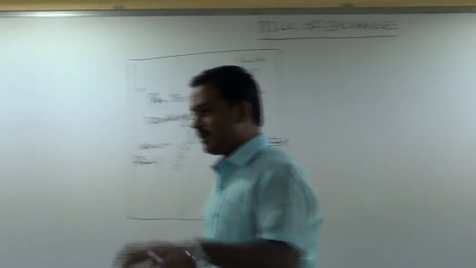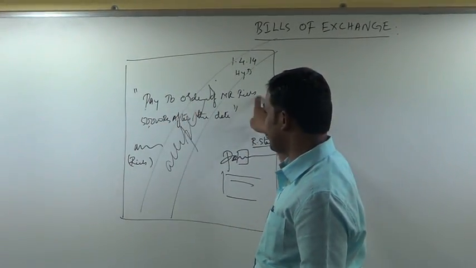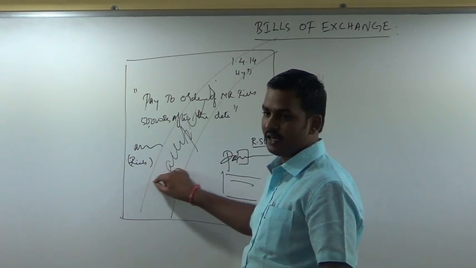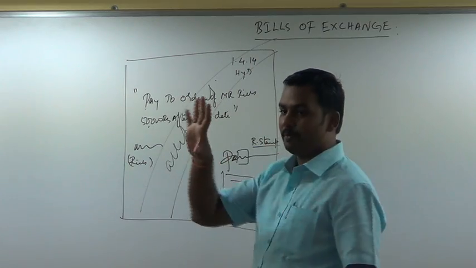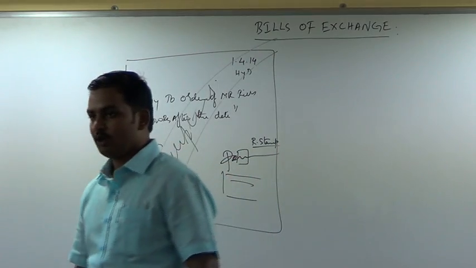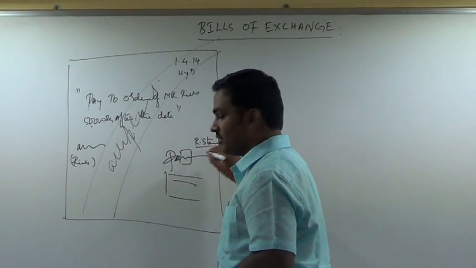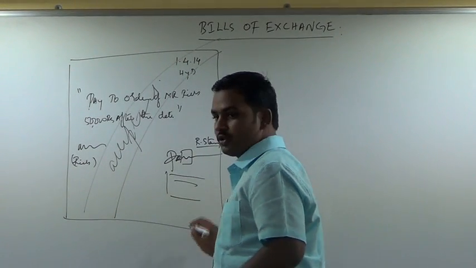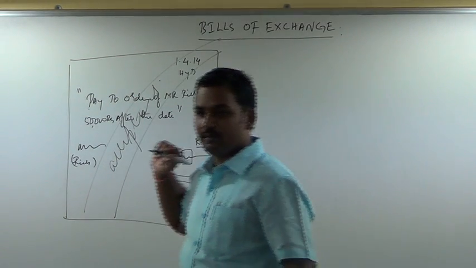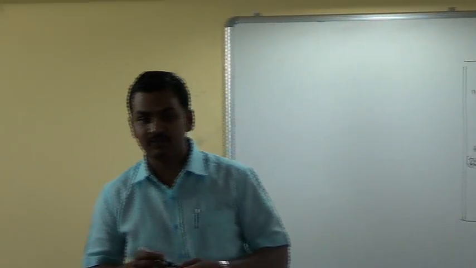So, Rich takes a paper, writes the date, place, writes an order. Pay to order of Mr. Rich 50,000 rupees for value received after the date. He will put his signature here and write his name here. He will also paste the revenue stamp here. He will send this paper to whom? Poor. Now Mr. Rich asks Mr. Poor to sign on the revenue stamp. Mr. Poor signs on the revenue stamp. And he will write his address also here, Poor. Okay. He will also write the word accepted across the face of the bill. Now this document becomes a valuable legal document called as a bill of exchange.